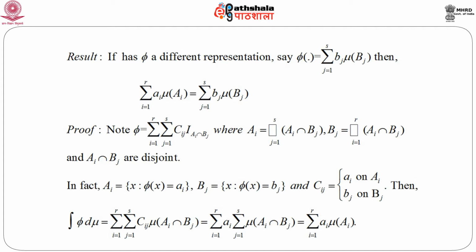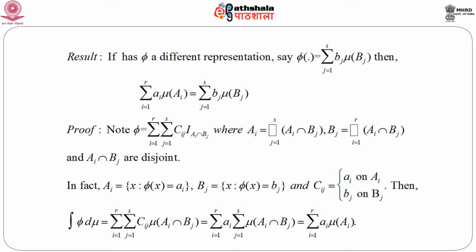We define c_ij such that phi equals double sum c_ij times the indicator of A_i intersection B_j, where A_i can be written as union over j equals 1 to s of A_i intersection B_j, and similarly B_j is union over i equals 1 to r of A_i intersection B_j, and naturally the sets A_i intersection B_j are disjoint. In fact, A_i is nothing but the set of all x such that phi of x equals a_i, capital B_j is the set of all x such that phi of x equals b_j, and from here immediately it is clear that c_ij equals a_i on capital A_i and b_j on capital B_j.